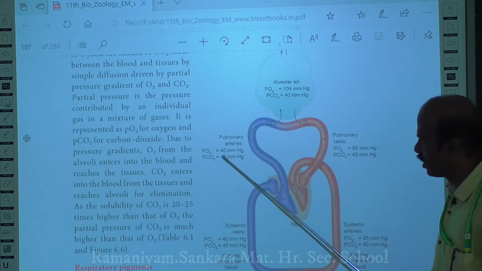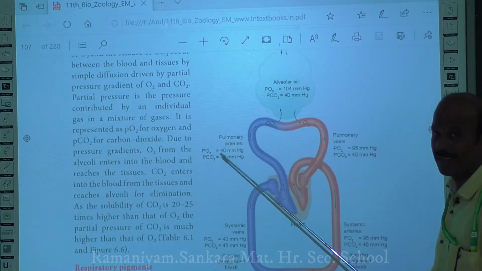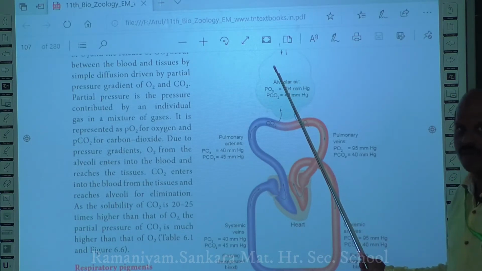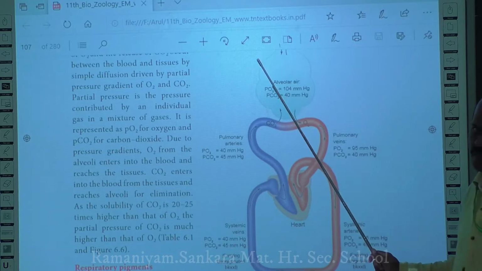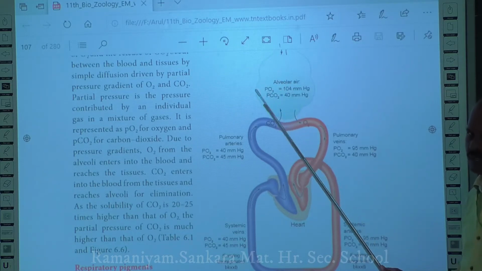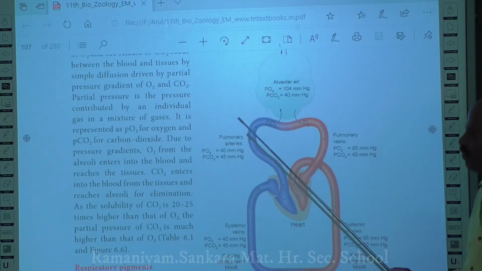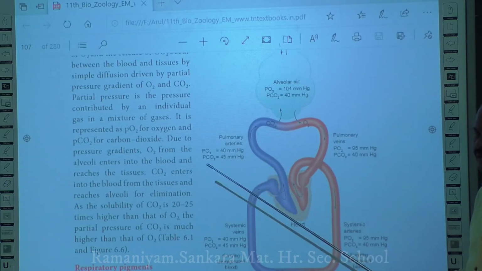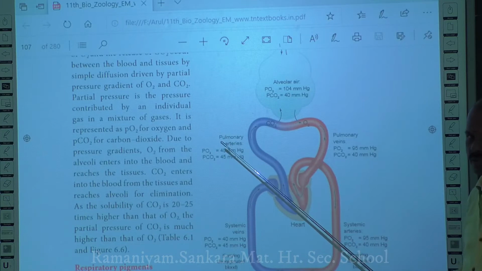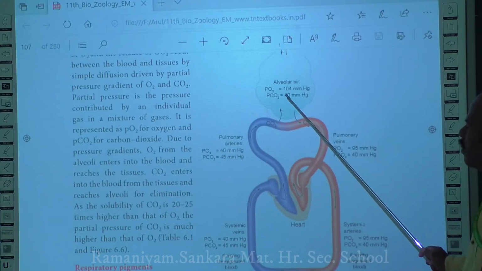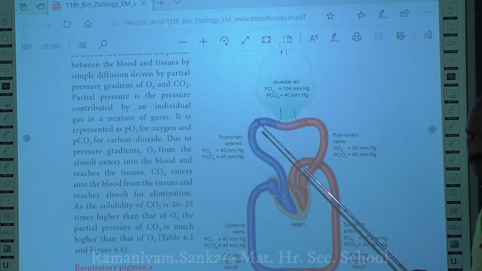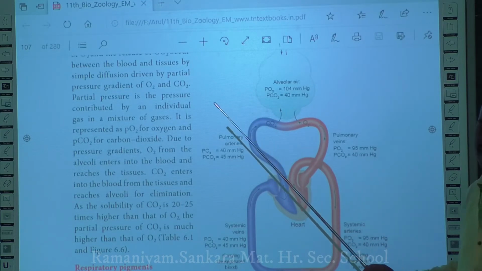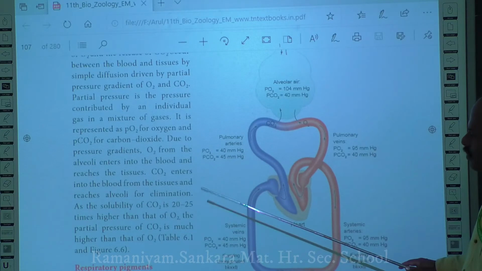So, carbon dioxide here in the pulmonary artery is higher than that of your alveolar tissue. So, there will be a diffusion of the carbon dioxide from the blood vessel into the alveoli. So, in this way, oxygen and carbon dioxide will diffuse between the alveolar tissue and the blood, based on the concentration gradient.